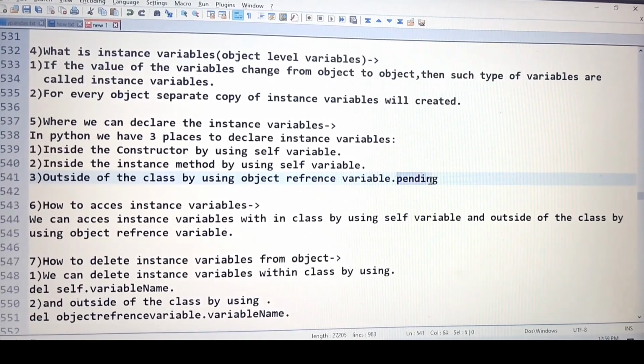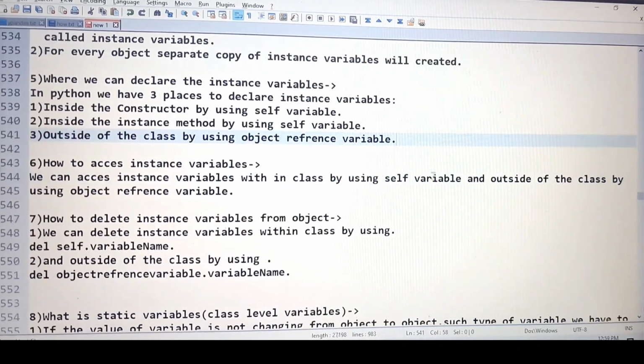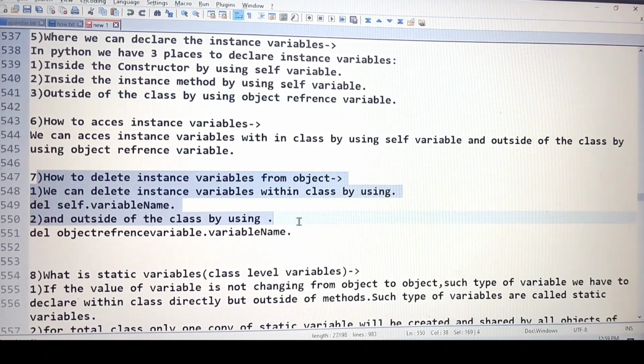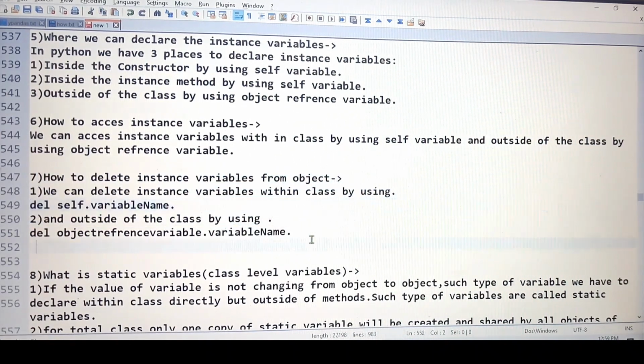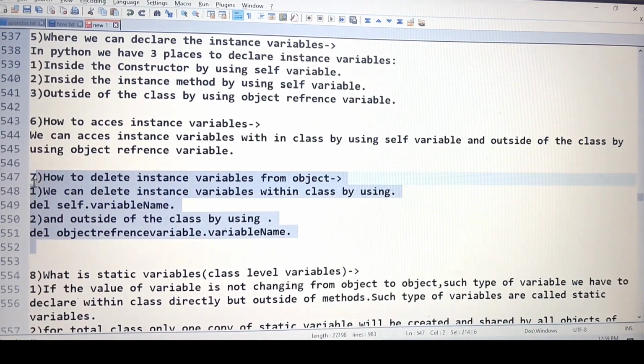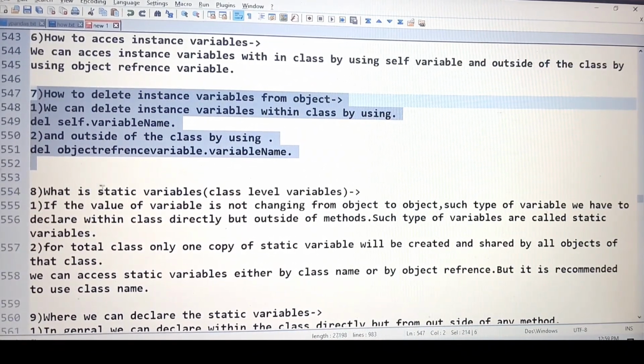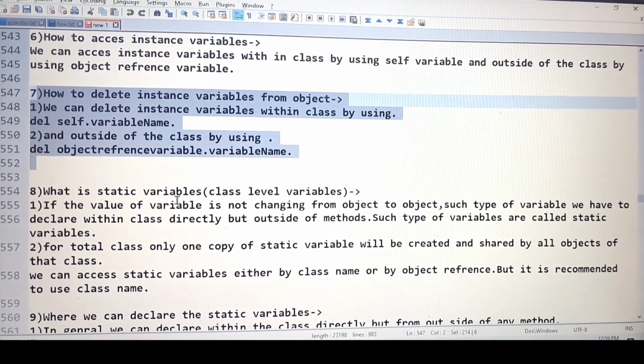So this is also completed. The only thing pending is that I have not shown you how you can delete the instance variable inside the class and outside the class. Don't worry, we will see these things also. And after that, as I told you, we have the second, which is the static variable. We will also see how to use the static variable, and where to use it.